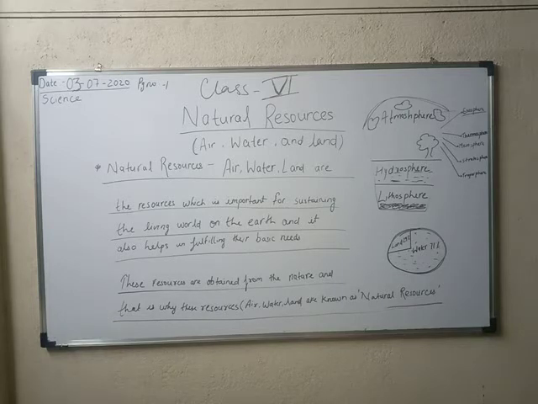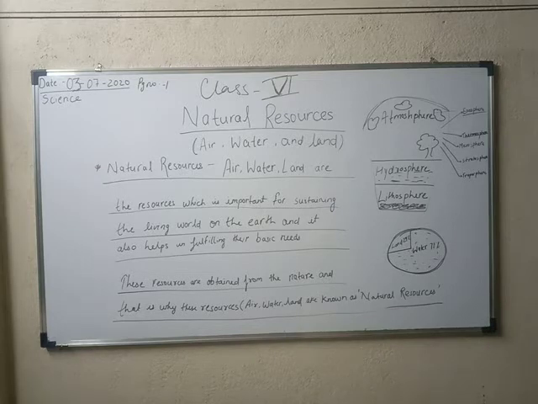So now let's read out the first paragraph. Look at the first paragraph, first line, natural resources. You can see that some things in the picture are in water, some on land and some in the sky, that is in the air. Look at image number 1.1, spheres of earth. What are you looking at in the picture? We see that an aeroplane is flying high in the sky, a boat is in the river, and a cow is grazing in the field. So everything on the earth is associated with air, water and land.